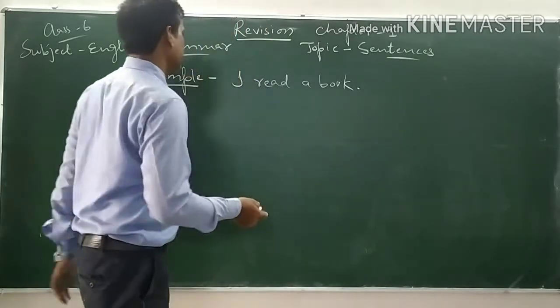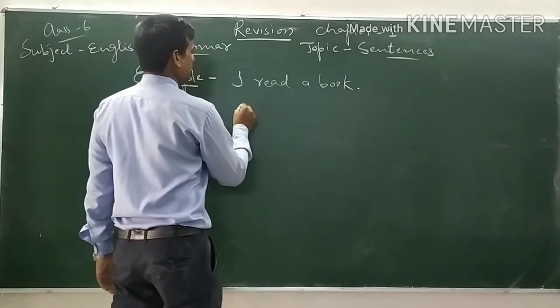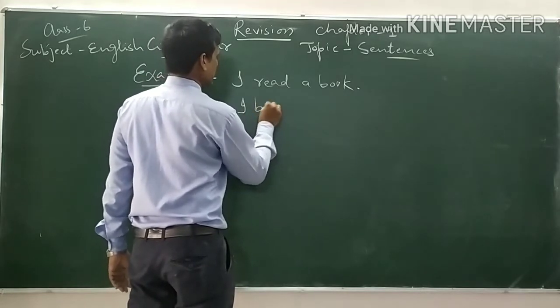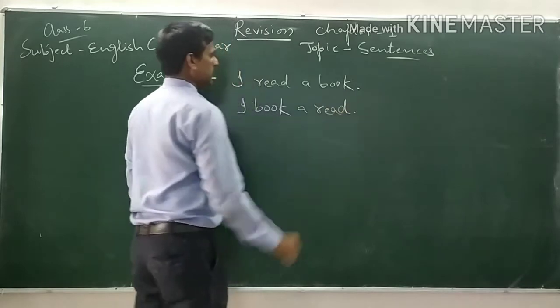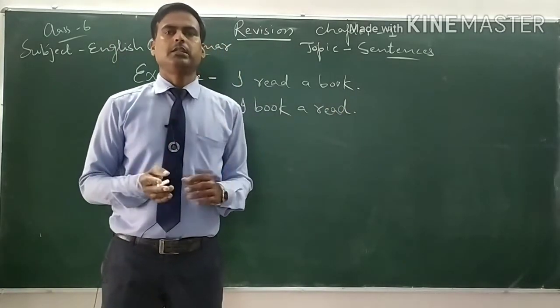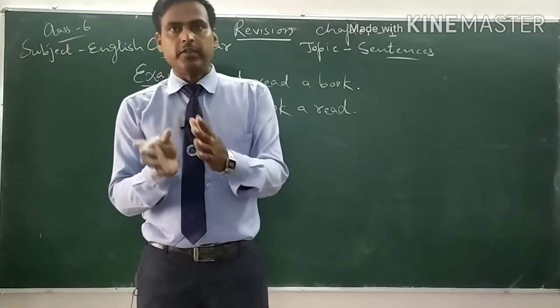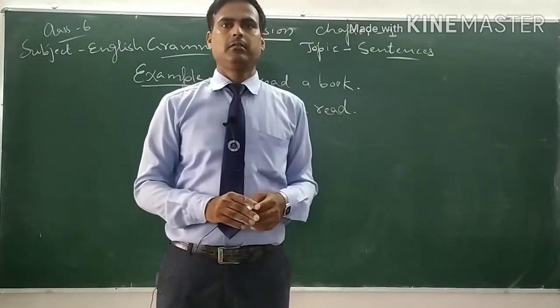For example, we can also say, I book a read. We can't say that this is a sentence because the words must be arranged in an organized manner.